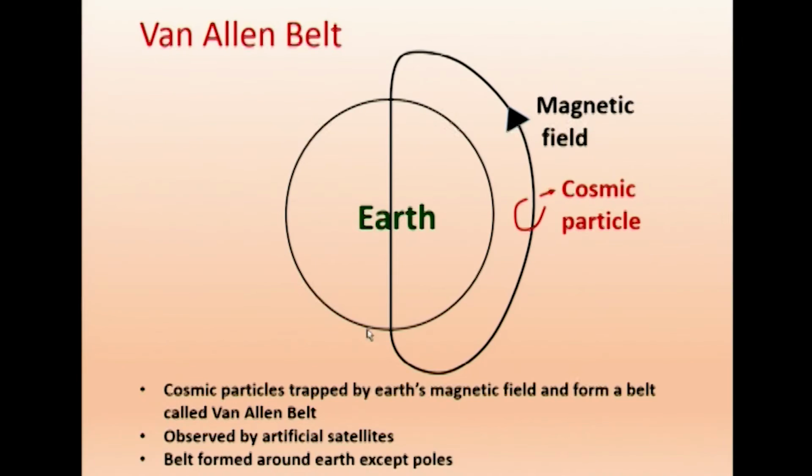Now, something is called the Van Allen belt. What they observed is, when you move from Earth to some height, you find a large intensity of radiation. In balloon experiments, they sent balloons up to 25 to 30 kilometers height. They found that up to 25 kilometers it is maximum, and then decreasing. That is what they observed. With balloon experiments, that was possible. Later on, with rockets, they were able to go further.